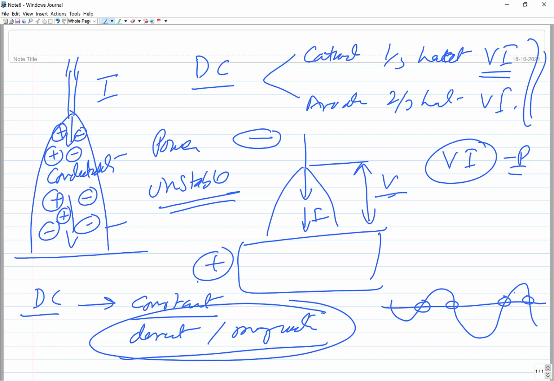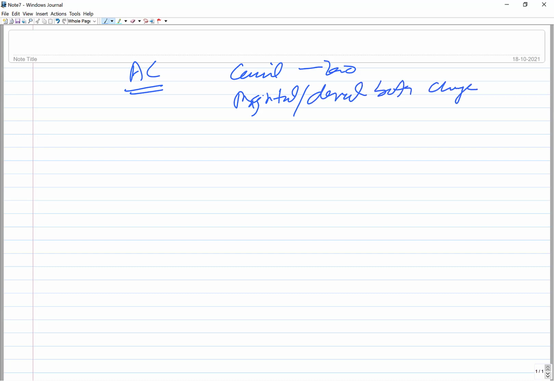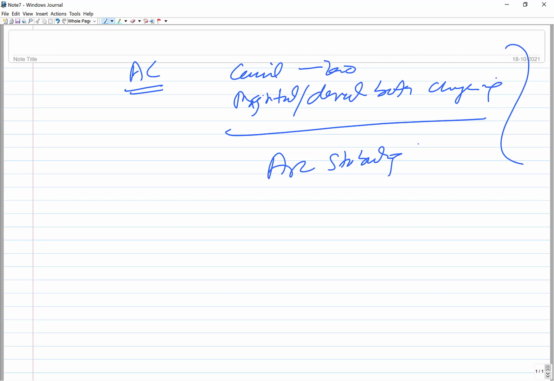That is why what you will be noticing, that in case of the AC, where the current for a while becomes zero, and its magnitude and direction both are changing, they are not constant, and these two things make the arc stability very poor. Okay, so the arc stability in AC welding is poor because of these two features.